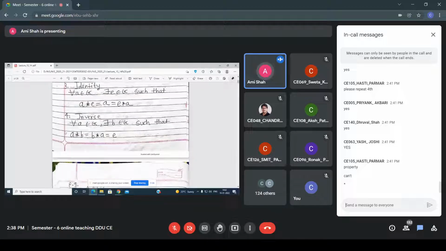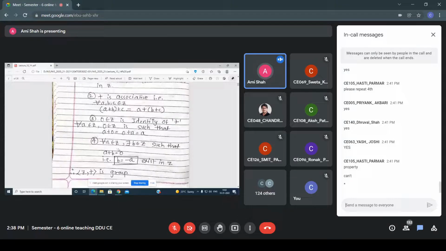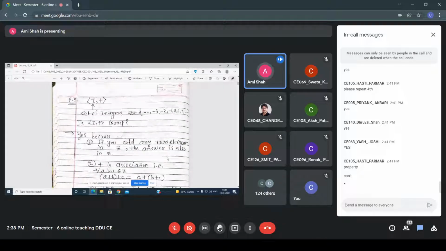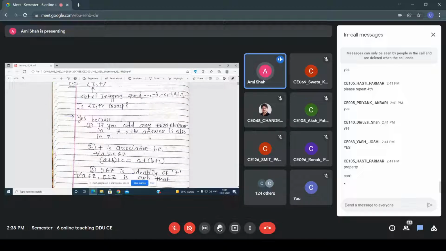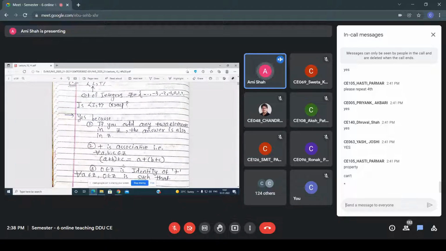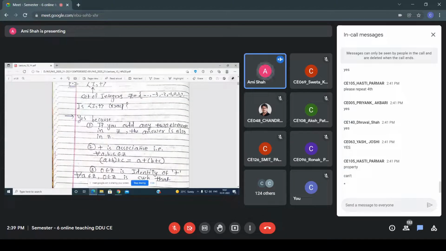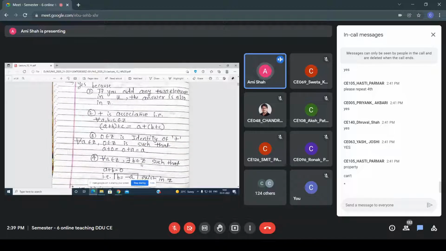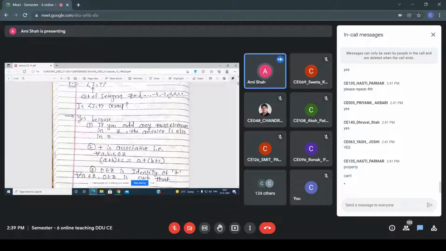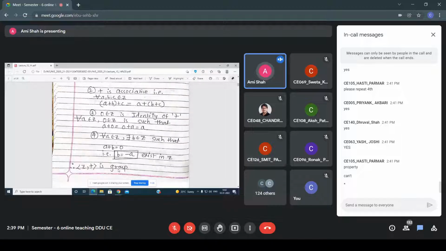So what you have to check here is, for every A belongs to G. Let's say I'm taking A as 1. Which element B am I getting such that I get the identity 0? For 1, I am getting minus 1, and this minus 1 also belongs to Z. You have to check that you are taking 1 from this Z set, and another element from this Z set is minus 1, such that I am getting 0.